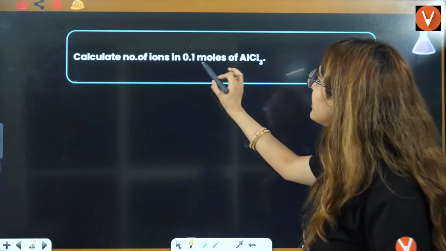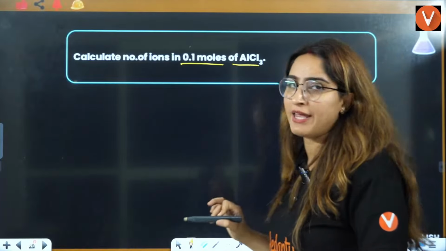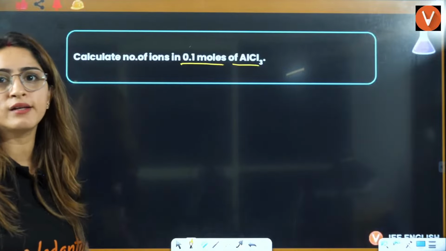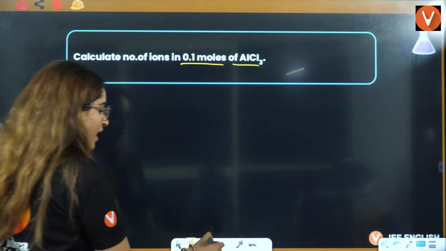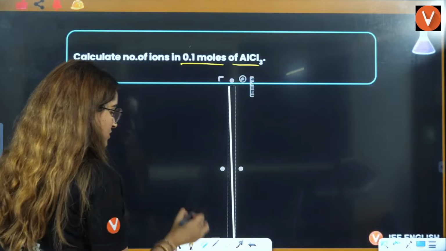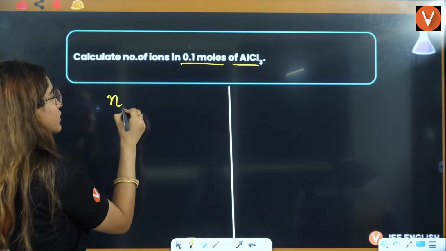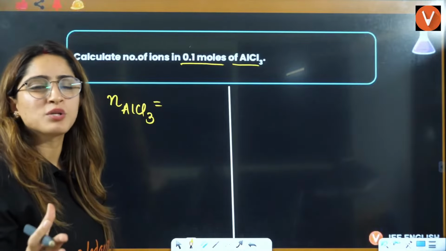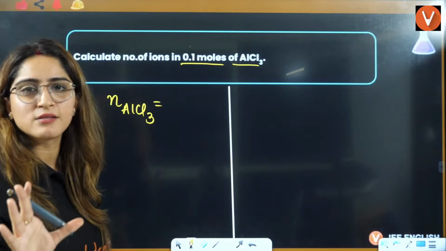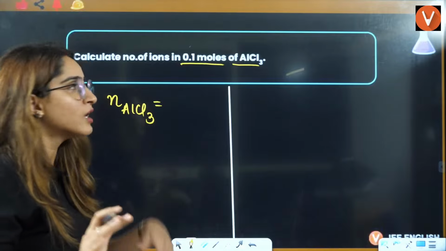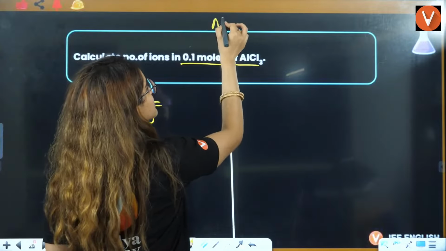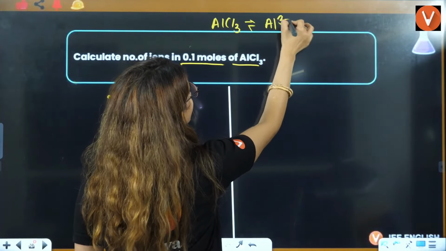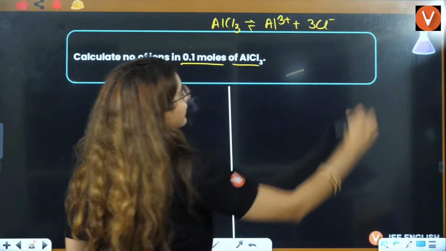Calculate number of ions in 0.1 mole of AlCl3. Ma'am, ions, how to calculate? Ma'am, you have just given a different concept only here. Whenever they ask ions, electrons, you don't need to worry about anything. Just relax, right? Because we know that AlCl3, one molecule dissociates into Al3+ plus 3 Cl-.